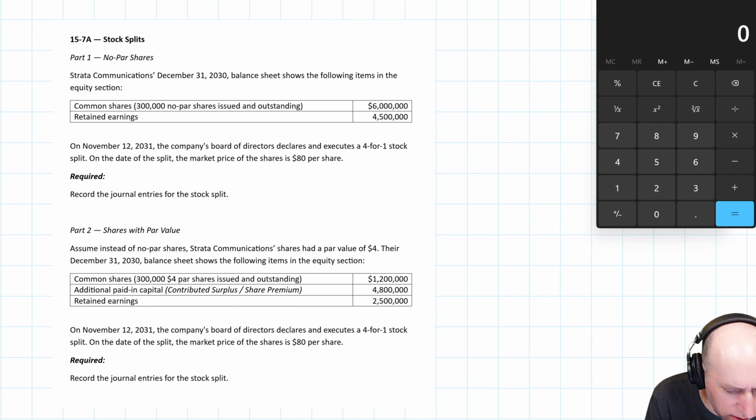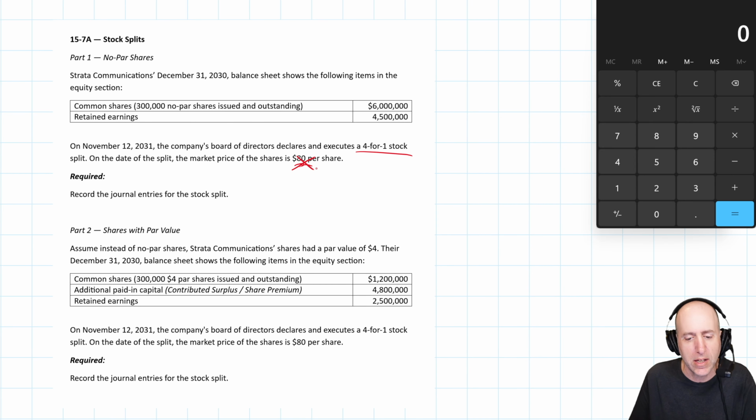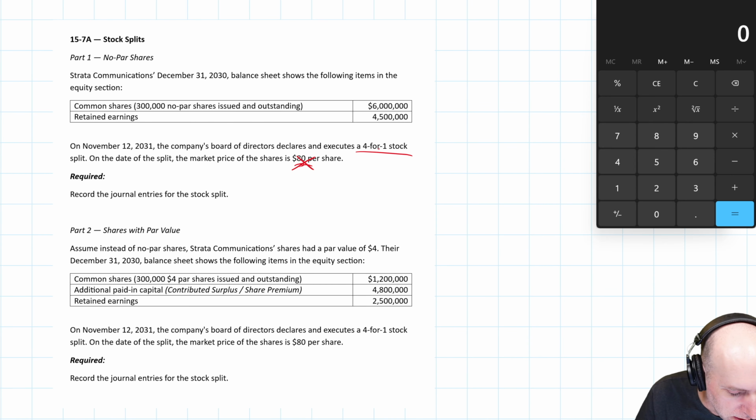Strata Communications, December 31st, 2030 balance sheet shows the following items in the equity section. Okay, we got common shares, 300,000 no par shares issued and outstanding, $6 million. Retained earnings are 4.5, and it says on November 12th, we do a 4-for-1 stock split. The market price is $80 a share. We kind of don't care about the market price. This is an internal accounting exercise. We don't need to look at the world of the markets.